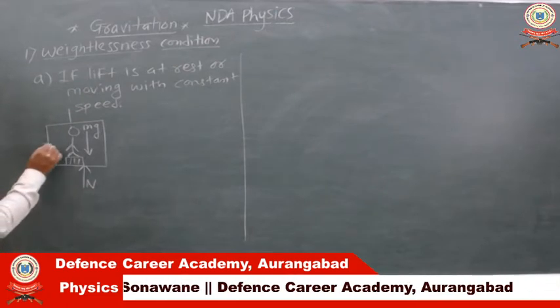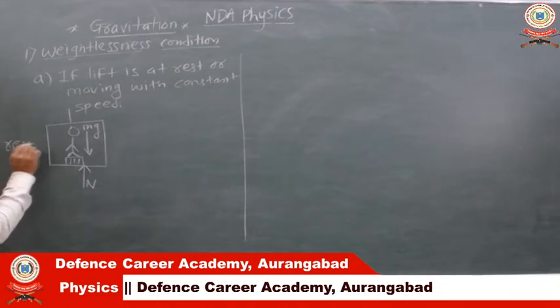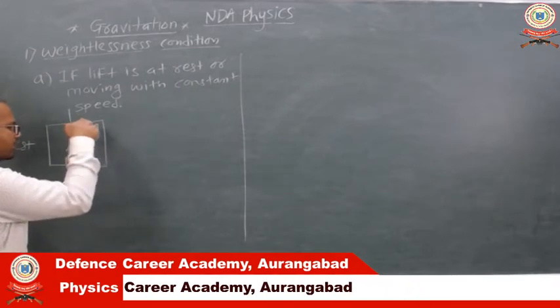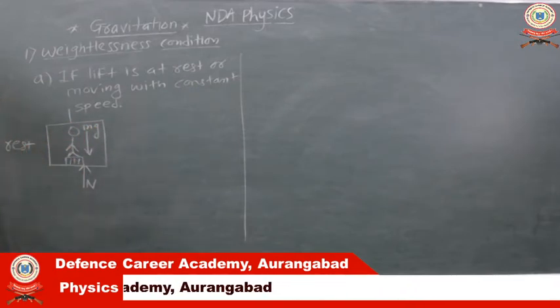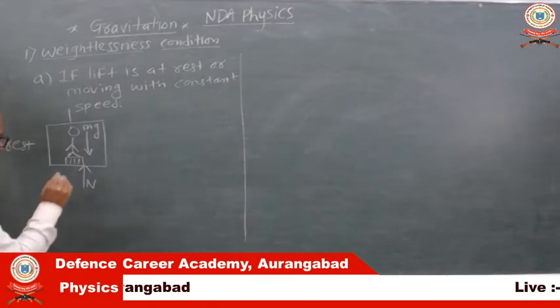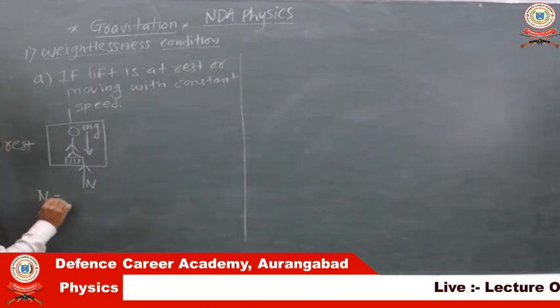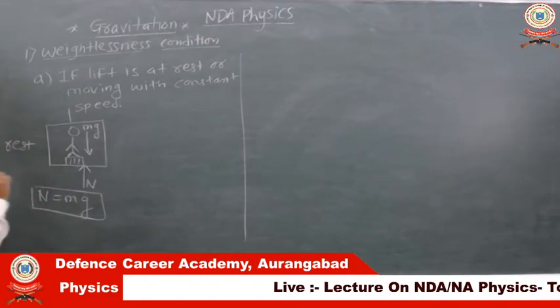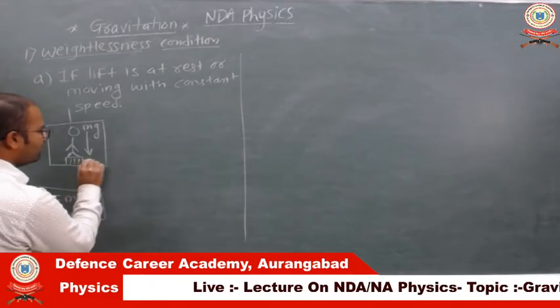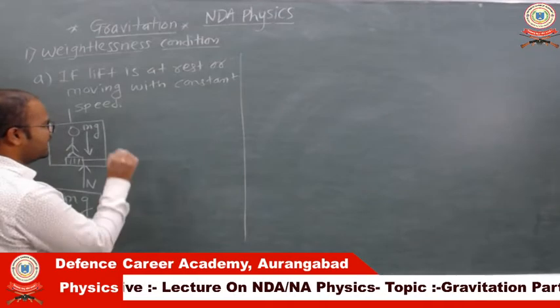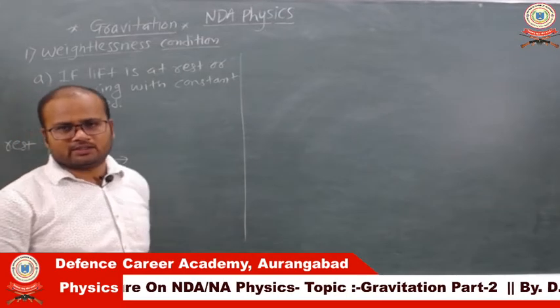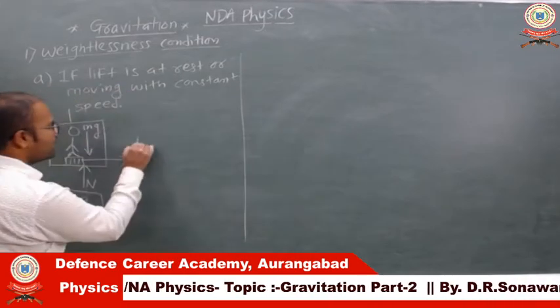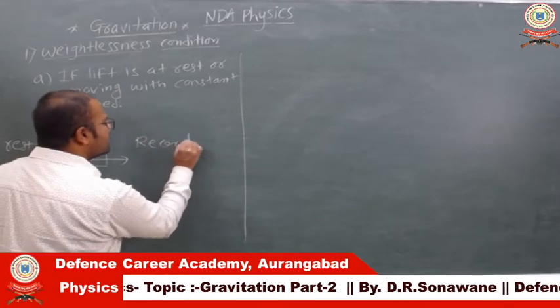So if the lift is at rest, it means the weight of the person is balanced by the normal reaction applied by the surface. So here we can write normal reaction is equal to mg. In such a condition, the weighing machine will record the exact real weight of the person.